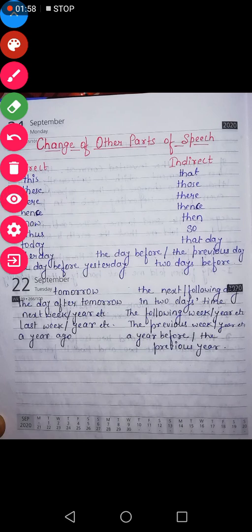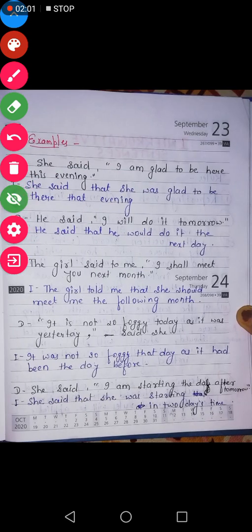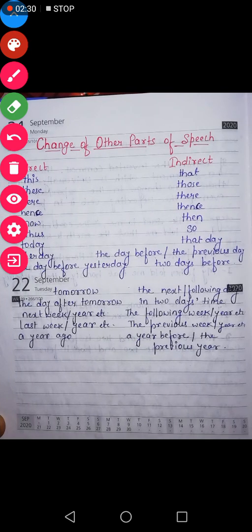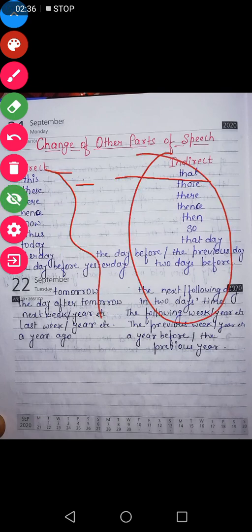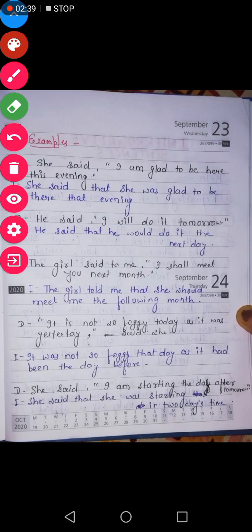So let us understand it from some examples. Okay, see, the very first example is, she said, I am glad to be here this evening. So the rest of the rules will remain the same, right? Change of person will work in the same way, change of tense will work in the same way. Only we have to concentrate on the change of other parts of speech, means those words that we saw right now, how these words will be changed into indirect. This you have to keep in mind. Let us begin with some examples.